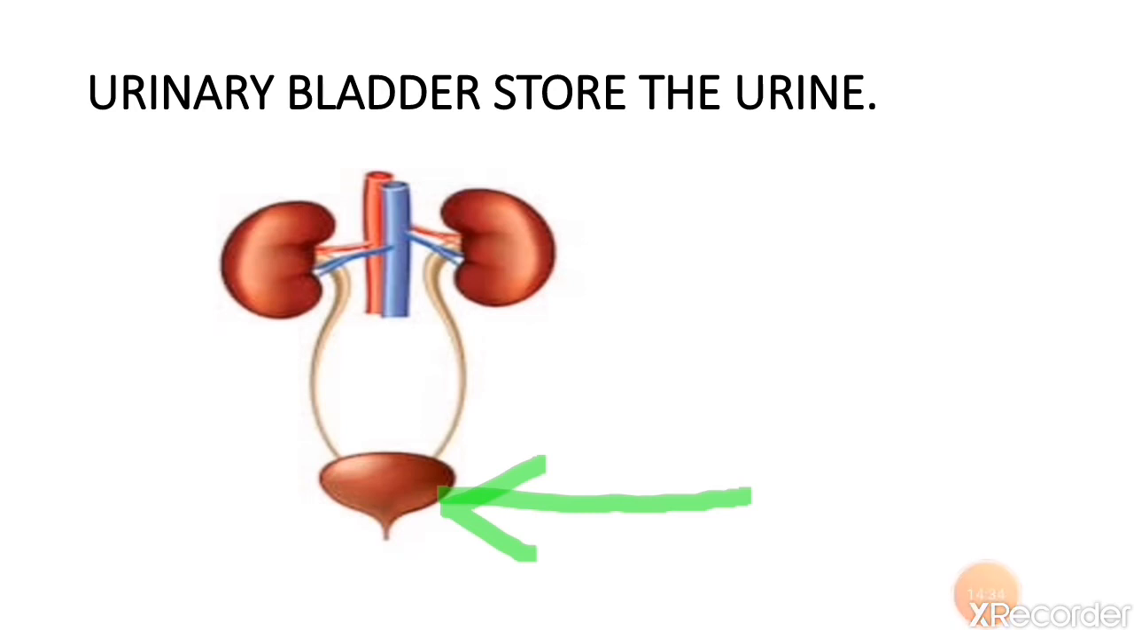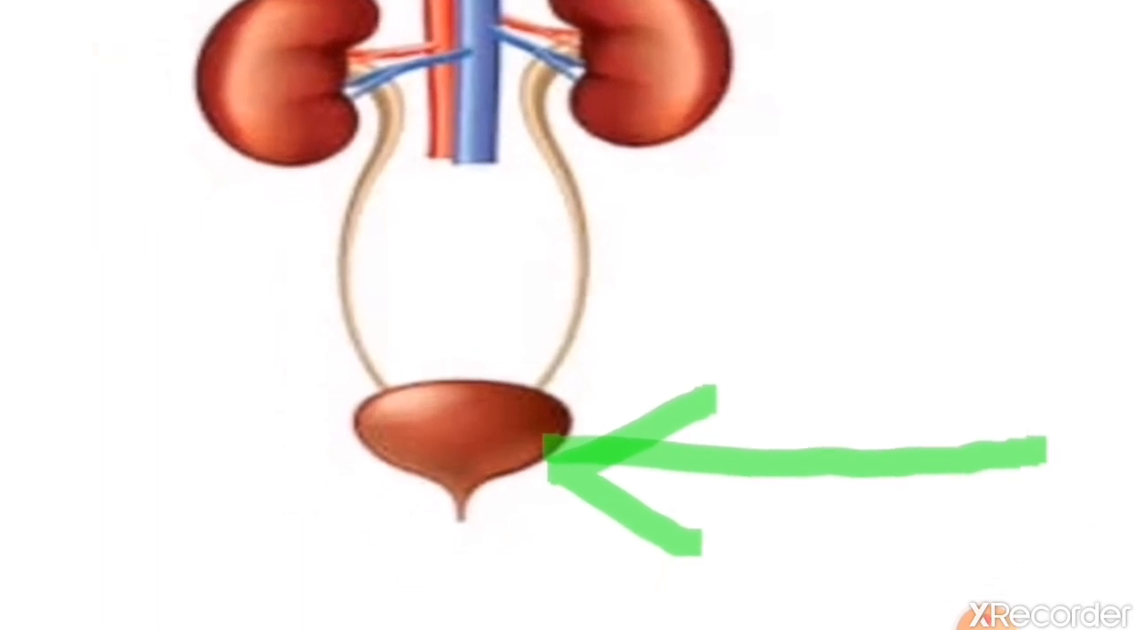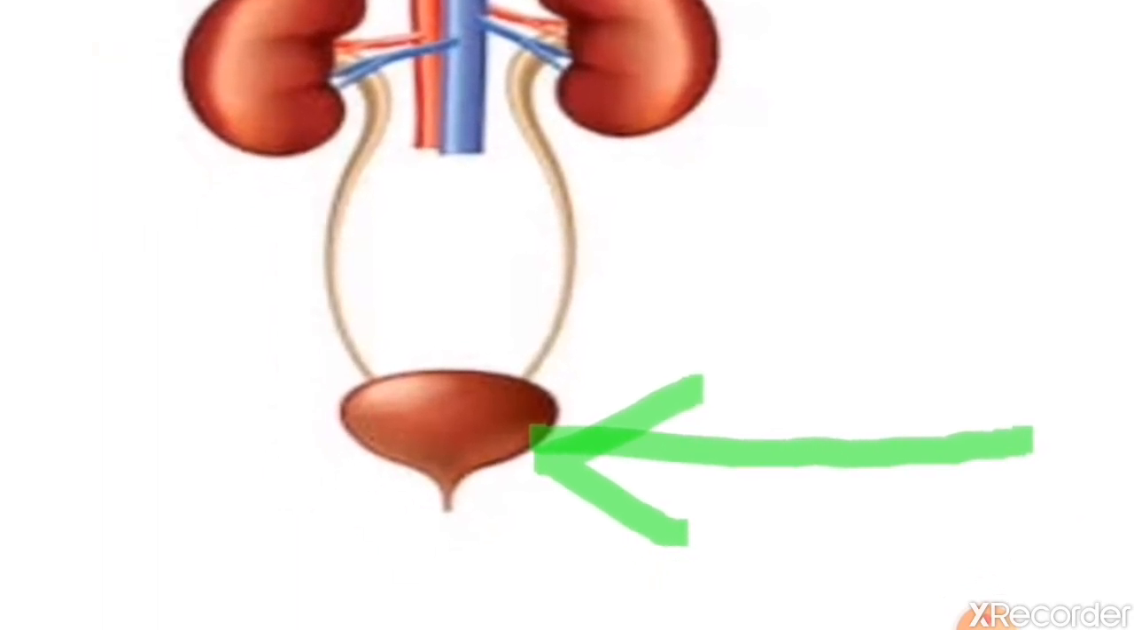Now the next organ of the system is the urinary bladder. The function of the urinary bladder is to store the urine for some time. It is a hollow sac-like organ. Urine is collected and stored here. It is a muscular organ, meaning it is made up of muscle. The wall of the urinary bladder can contract and expand. It is very important as it stores the urine.